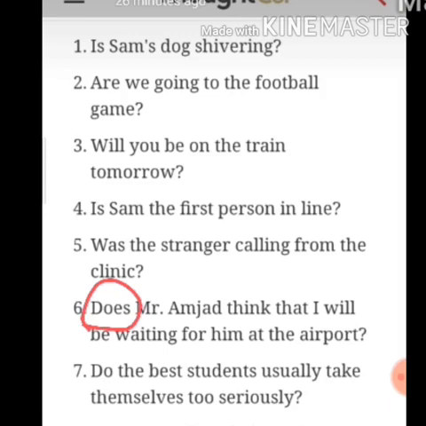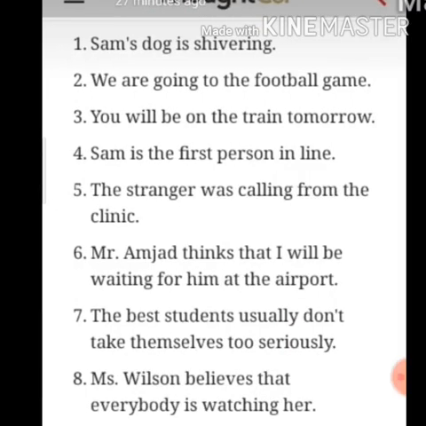When you write it in the question form into a declarative form, you will write the subject first. Mr. Amjad, think will become thinks, because it is in present tense. Mr. Amjad thinks that I will be waiting for him at the airport.